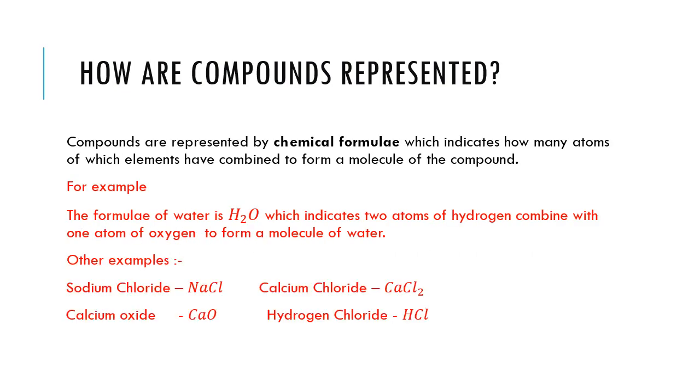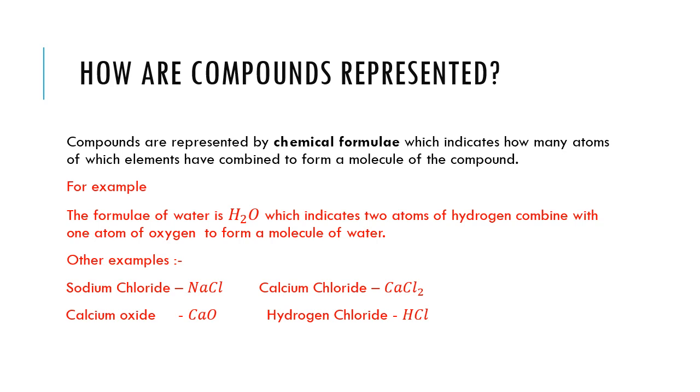Now we will take the next topic, how are compounds represented. Compounds are represented by chemical formula, which indicates how many atoms of which elements have combined to form a molecule of the compound. I repeat, compounds are represented by chemical formula, and chemical formula indicates how many atoms of which element have combined to form a molecule of the compound.